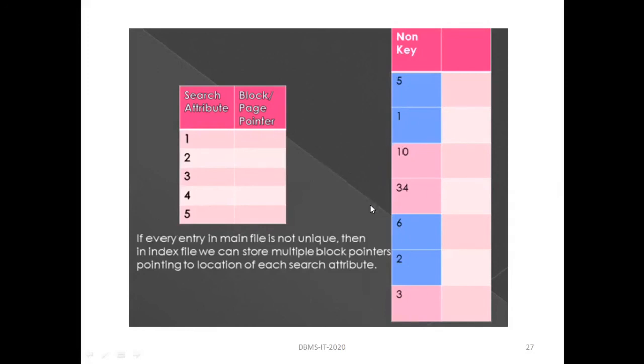So if the main file has repeated values, then the index file contains the entry, and the block pointer contains the addresses where these values are repeated. So this is the case of secondary indexing. It is used when the main file is not sorted.